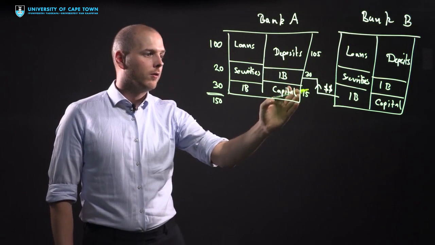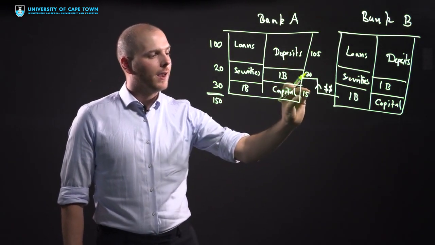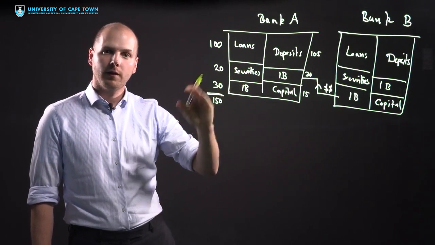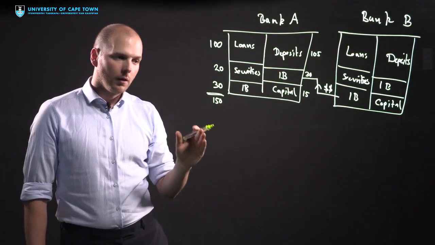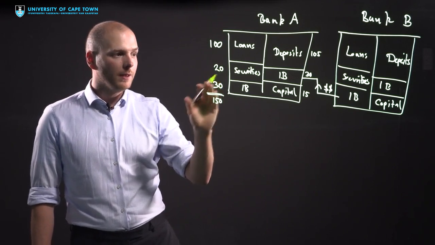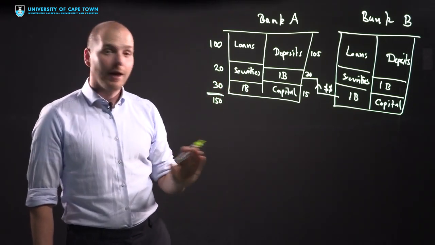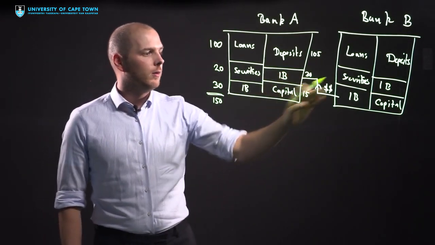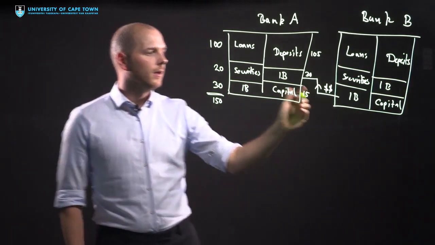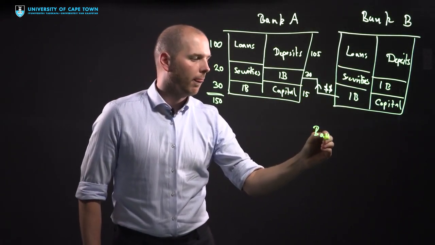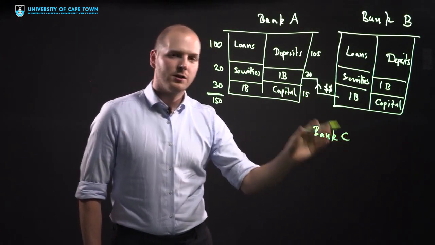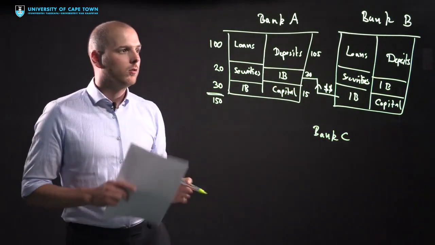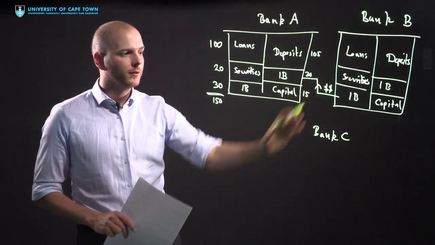So again, this is 150. The bank has 15 capital to finance 150 in assets, so that's a ratio of more than 10%. And that means that the bank is solvent. Everything is good. Now, some of these interbank loans will be from Bank B, and there's a third bank, Bank C, which is just exactly the same as Bank B, which can also lend to Bank A. So we have a closed system here.